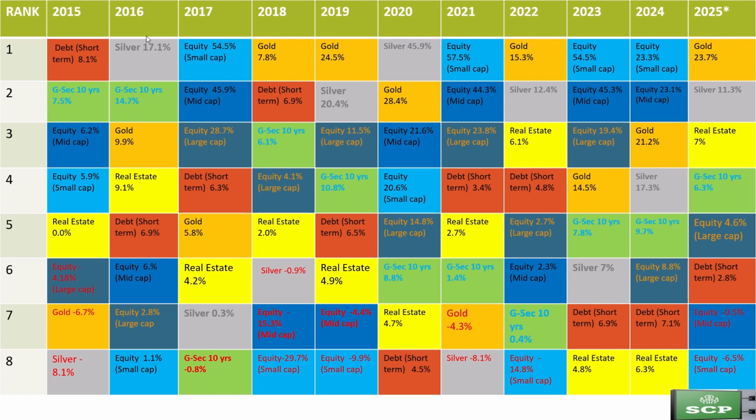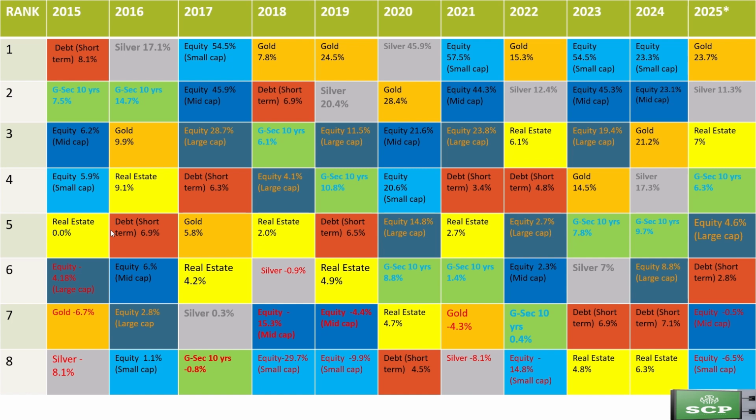In 2016, all asset classes performed well, finishing the leap year with positive returns even in the face of demonetization. Silver and government securities held the top two positions with more than 10% returns. In 2020, all asset classes performed well, finishing the leap year with positive returns that surpass those of the previous leap year 2016. Despite being a year impacted by COVID-19, all asset classes showed strong performance. Silver and gold achieved the top two positions, each with returns exceeding 25%.